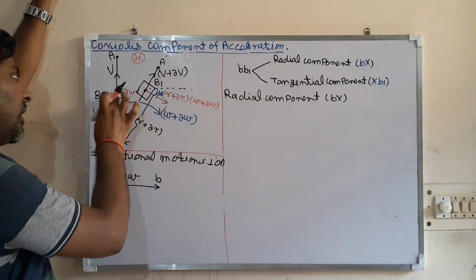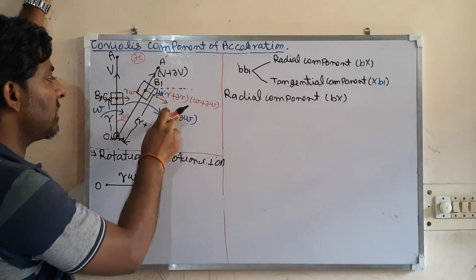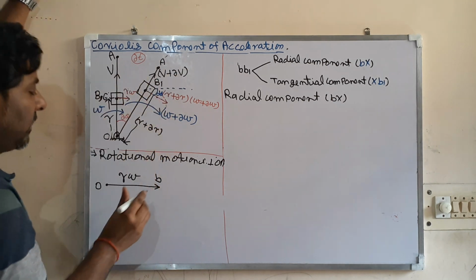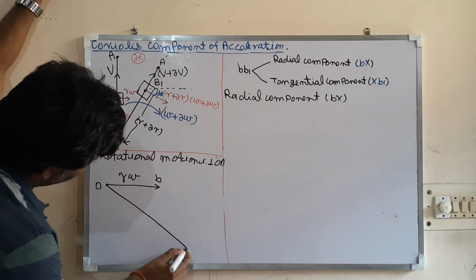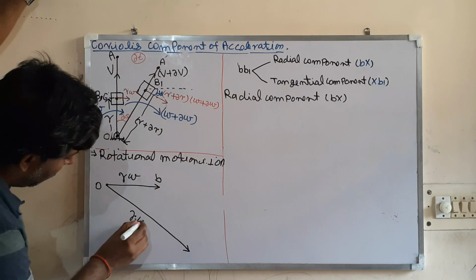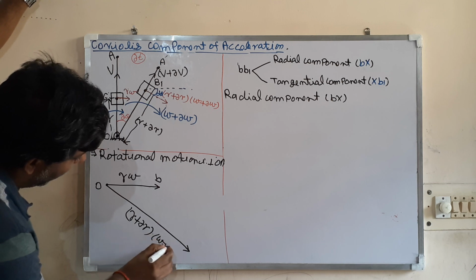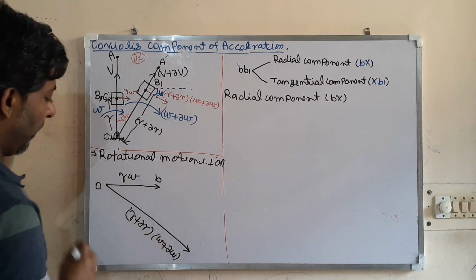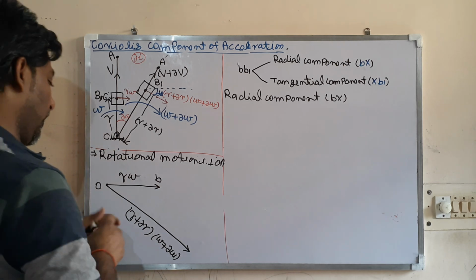So this is r omega. Then in the new condition, this becomes what? This one in this direction, so that angle will be del theta. So this is r plus del r into omega plus del omega.